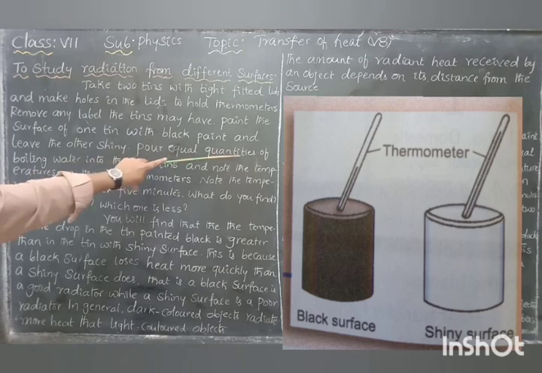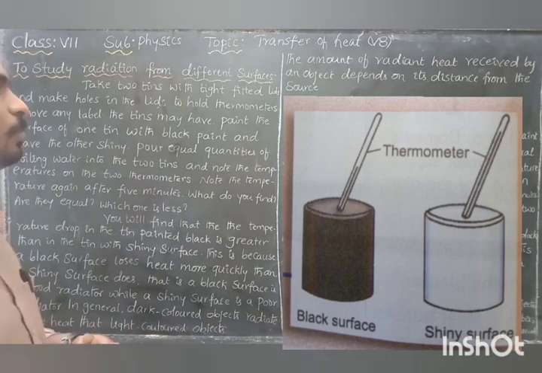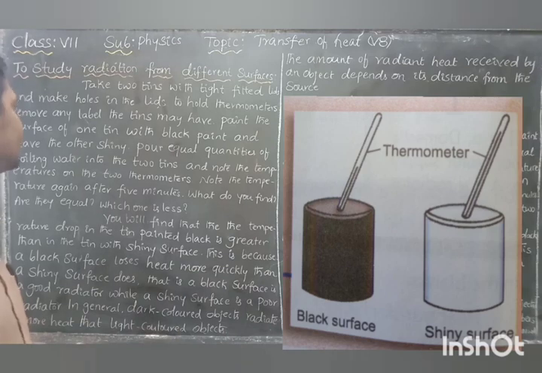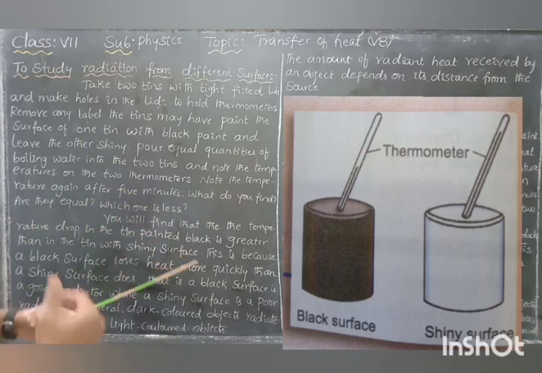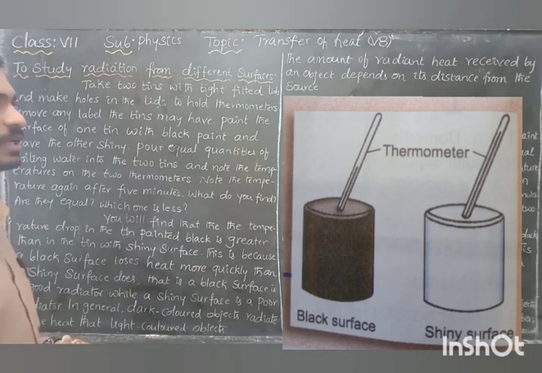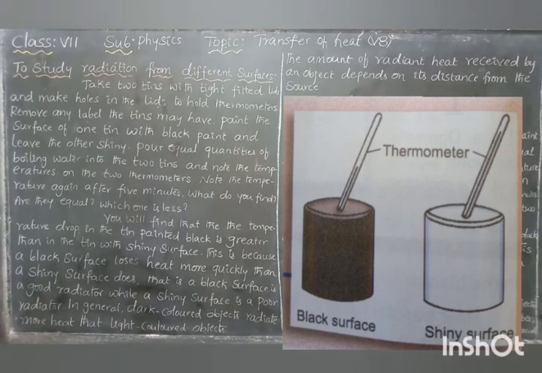Pour equal quantities of boiling water into the two tins. Boiling water with the same fixed temperature, you should pour into both tins. Note the temperatures on the two thermometers. Note the temperature again after 5 minutes. Initially you measure the temperature using thermometers, and after 5 minutes also you should measure the temperature.